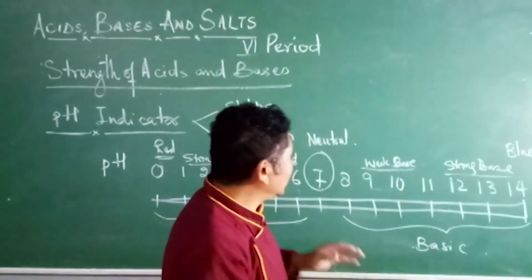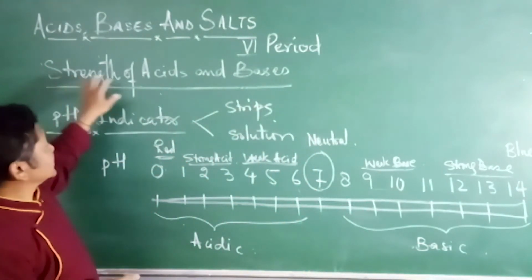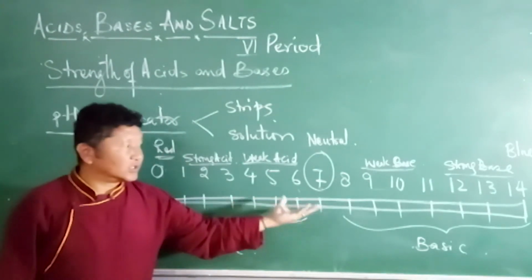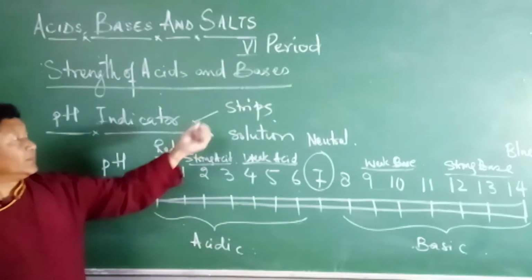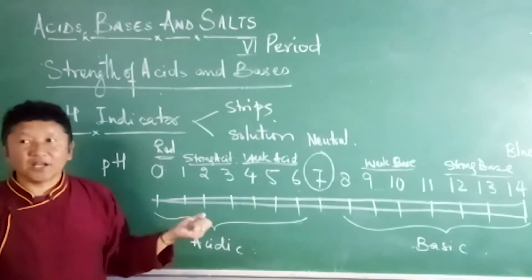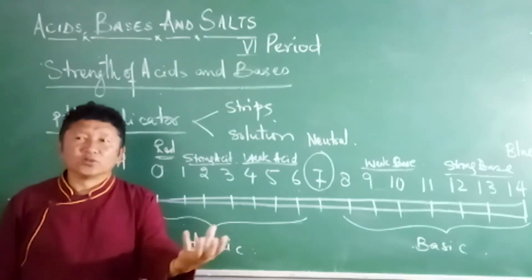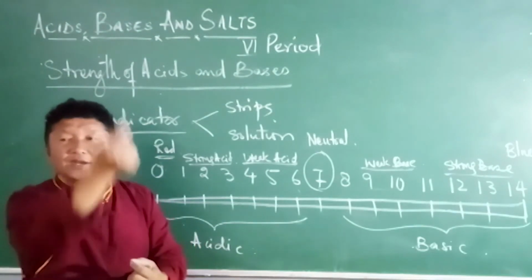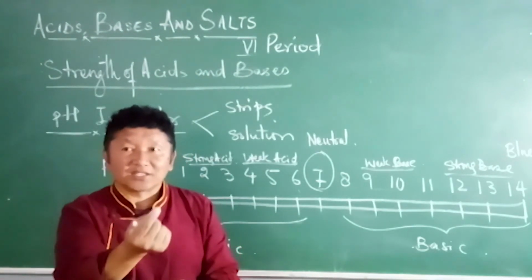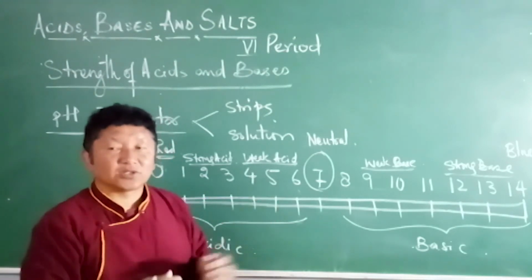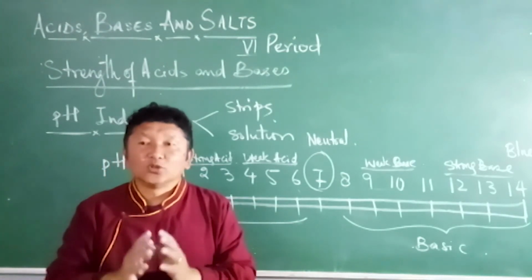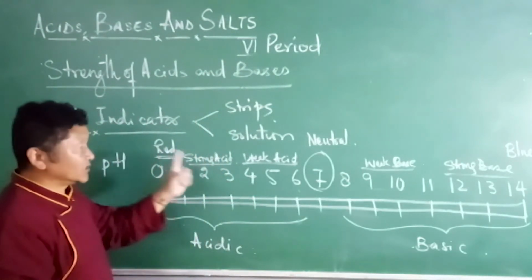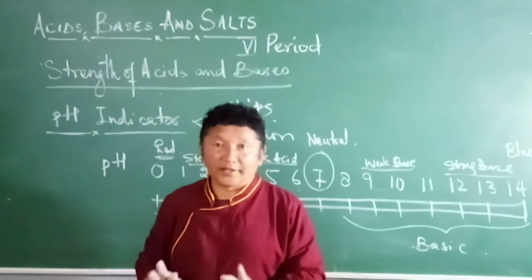To see the strength of acids, take a pH paper or pH solution, put a drop of the liquid on the paper, and compare the paper's color with the pH chart to understand the pH strength of the acid. You will come to know the strength of an acid by using pH paper or pH solution only.